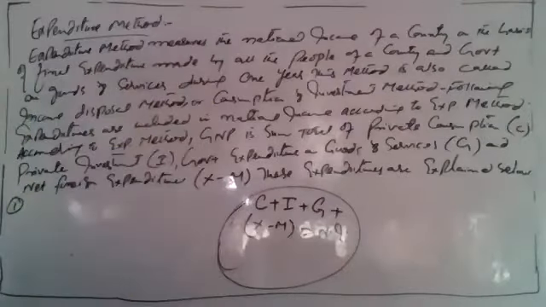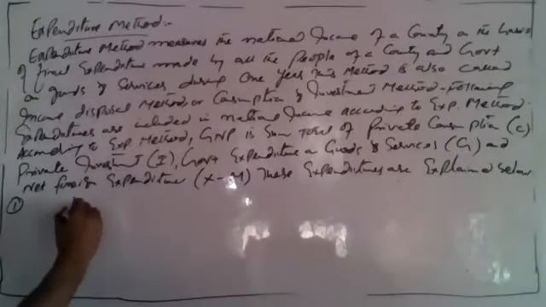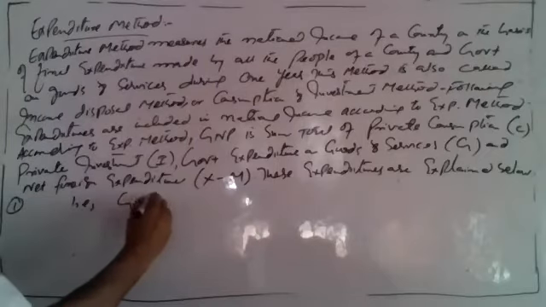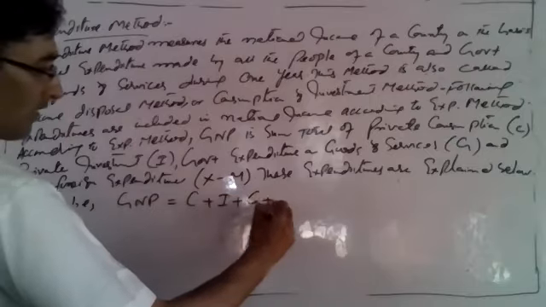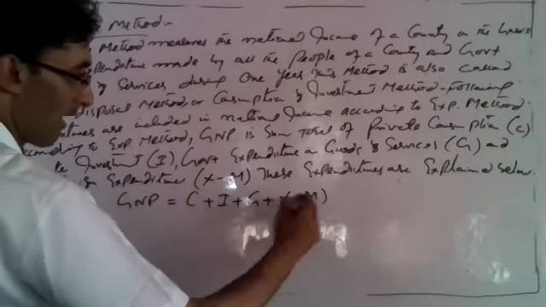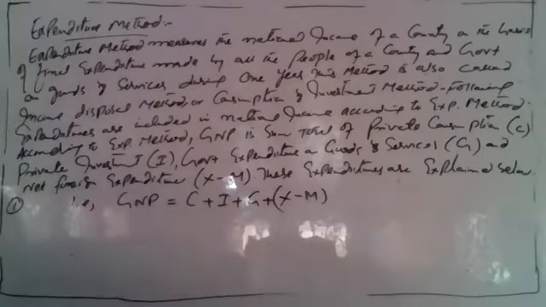We can say thus national income or GNP according to expenditure method is GNP equals C plus I plus G plus X minus M. So these are 4 types of expenditure.